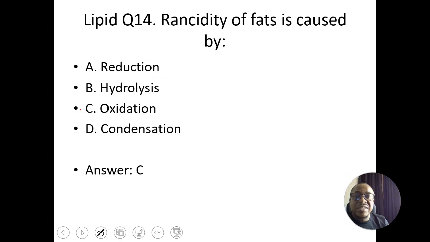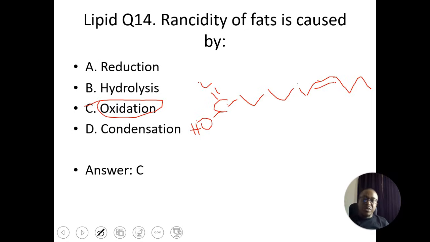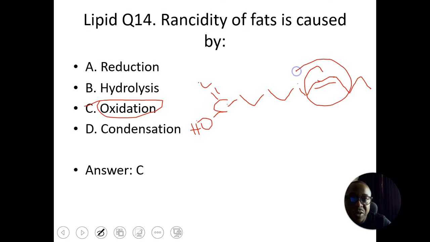Rancidity of fat is caused by oxidation. And rancidity usually occurs in unsaturated fatty acid, a fatty acid that has a double bond. So this is where the rancidity will occur.